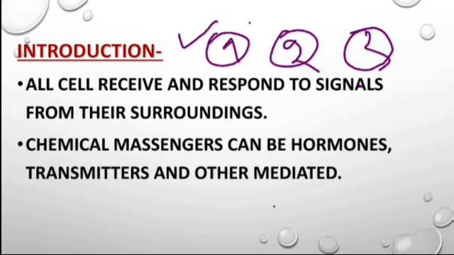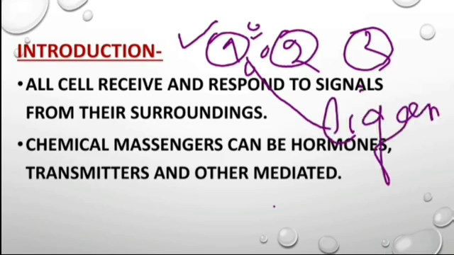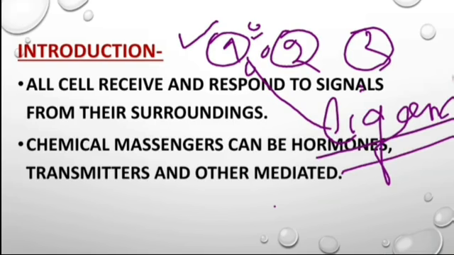Cell number 1 releases some chemical messenger to the extracellular surface. Extracellular surface means the space between cell number 1 and 2. That chemical messenger is known as ligand. That ligand is going to act on the target cell.